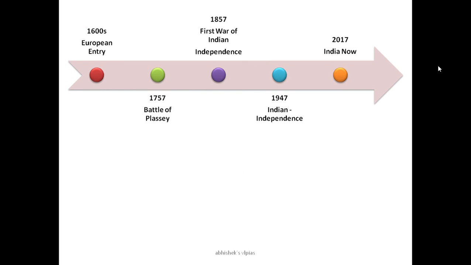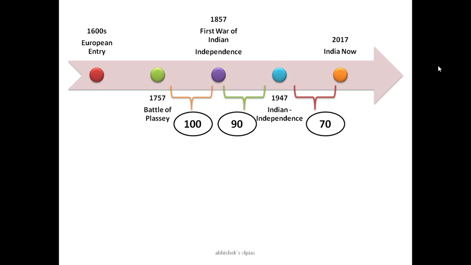In this slide we already discussed a few points: in 1600 the European entry, then the Battle of Plassey in 1757, and after almost 100 years, in 1857, the first war of Indian independence at Meerut. The next is 1947, Indian independence, and 2017, India now. So this is the slide.